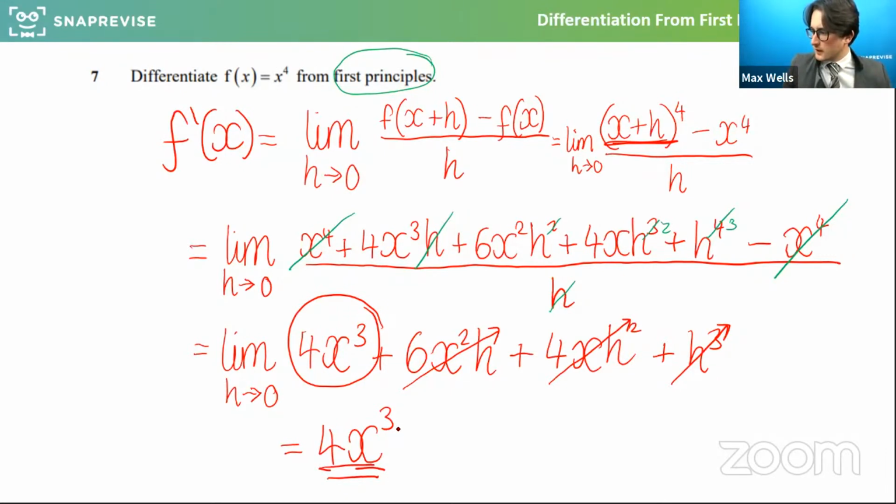So this is hopefully a clear, similar method to what we just did, whereby we're subbing in, doing the binomial expansion to see what x plus h subbed in gives us, and then tidying it up and using limits.